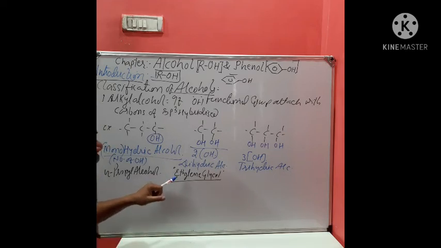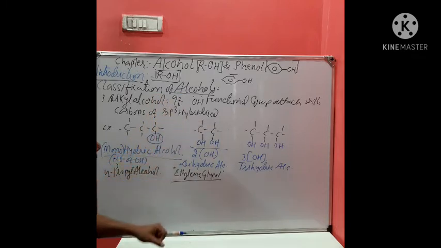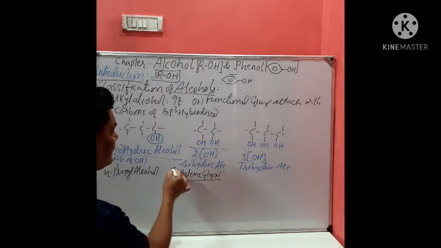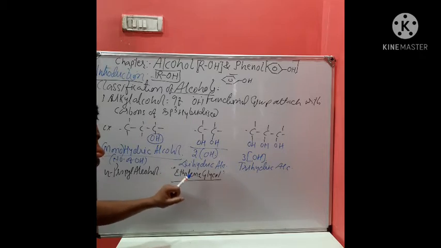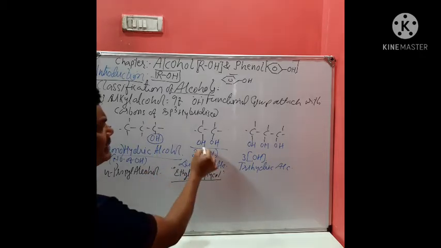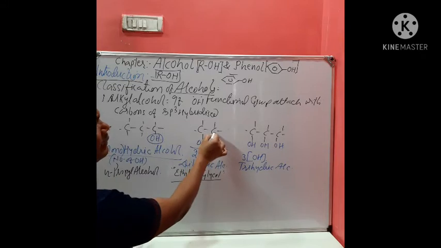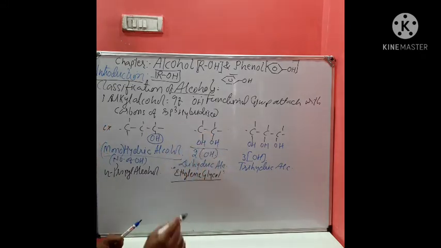Often in cold areas like Kashmir, Ladakh, etc., where water converts into ice at 0 degrees Celsius, in that area we use this substance called ethylene glycol. Glycol means two OH groups present on carbon. That is called ethylene glycol.